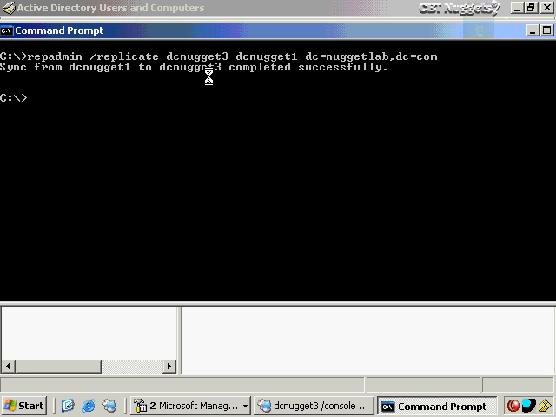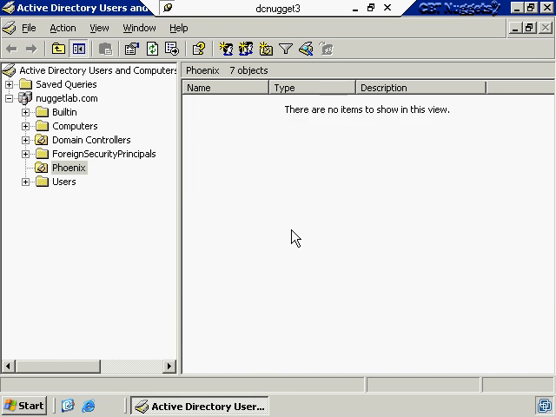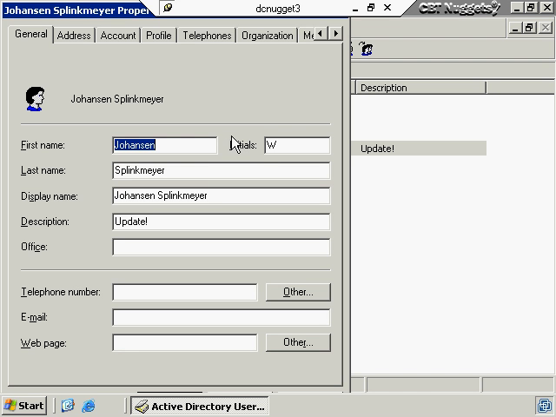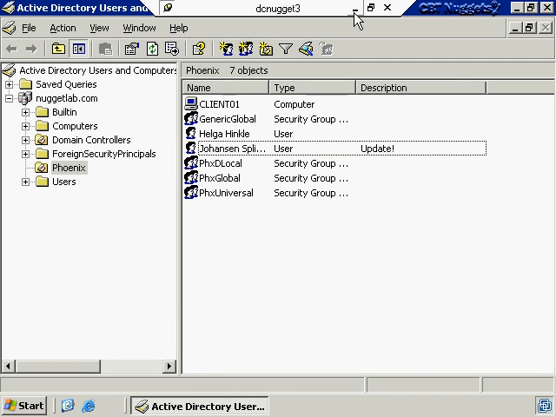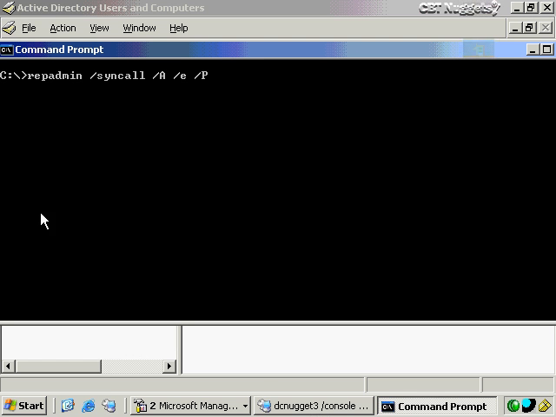And we can confirm that if we go to dcnugget3 here, and if I refresh the screen and go to this user account, we see that it has now taken the middle initial that I had put in there earlier. Now what I've got in the command here for repadmin is pretty much the shotgun blast of all replication. It's going to synchronize with all of its replication partners. It's going to be a /A here. That's a capital A, case sensitive.